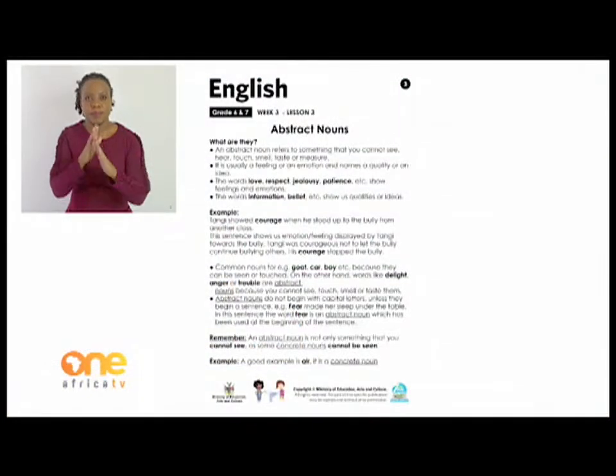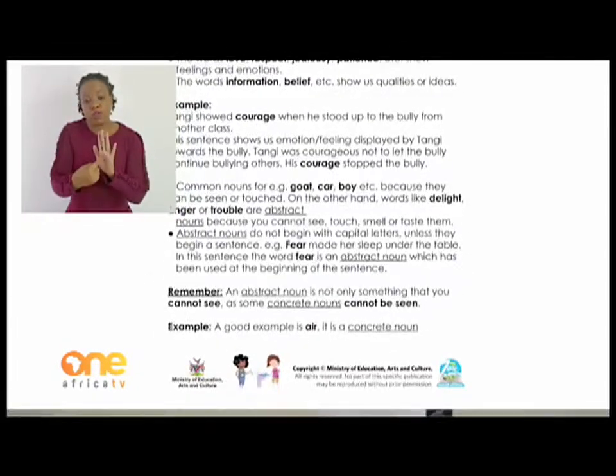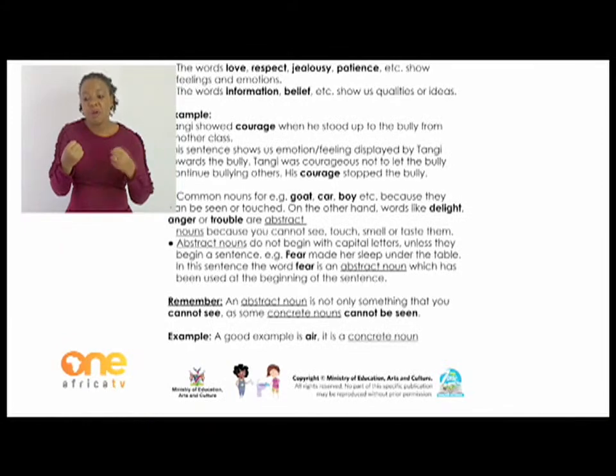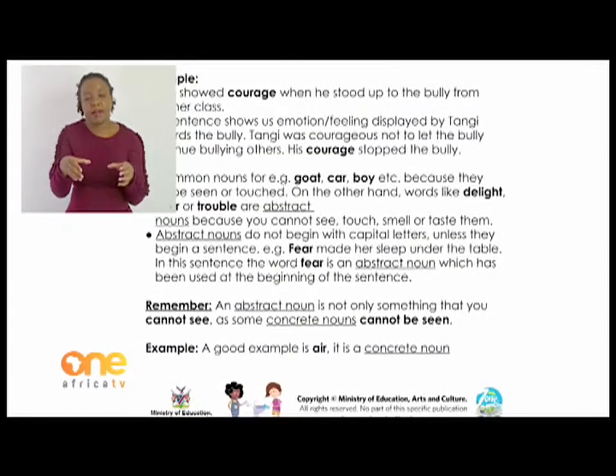Examples. Tangi showed courage when he stood up to the bully from another class. Right, our abstract noun there is courage, which is a feeling. He showed courage.